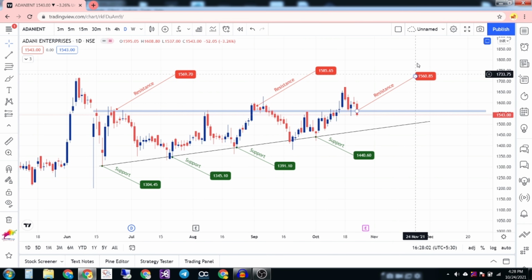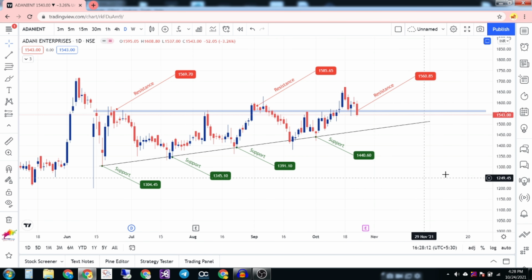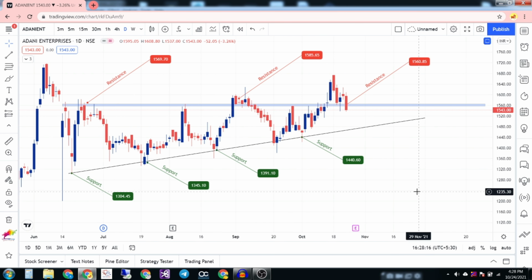So what should we do now? My entry will be here. It's not that I will just enter in Adani after the price comes here. I will wait for my confirmation. My confirmations are like bullish candle structure and some other parameters. I will explain the parameters in a separate video.